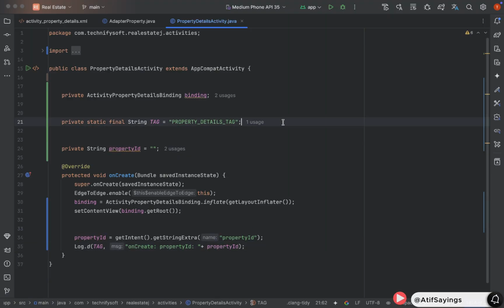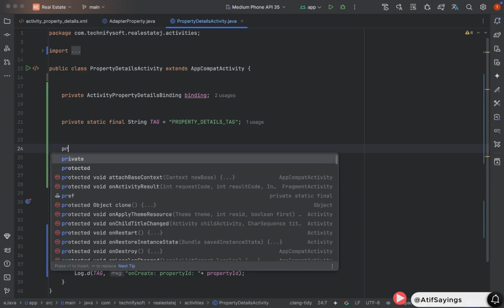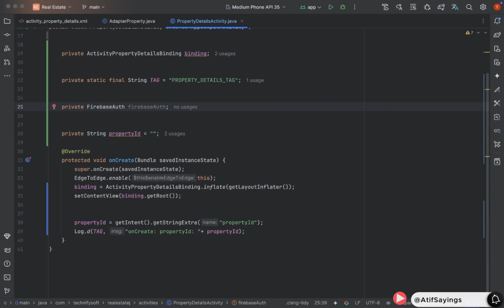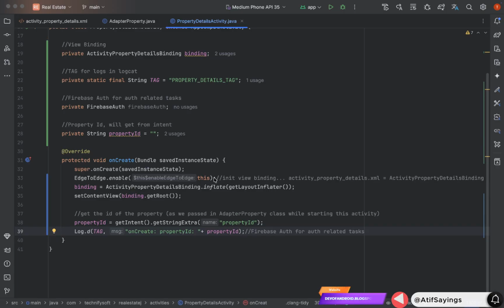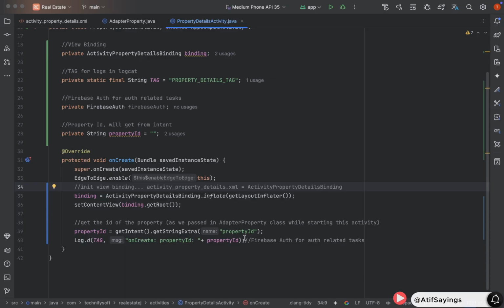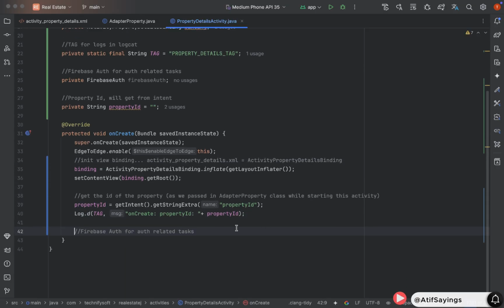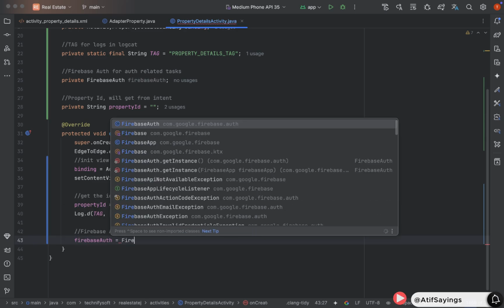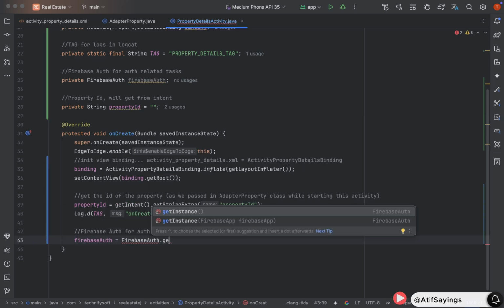Now we need to define the Firebase auth in class level. Private FirebaseAuth. Name it as firebaseAuth. We will initialize it in the onCreate function. For example, after initializing the property ID. firebaseAuth equal to FirebaseAuth.getInstance.